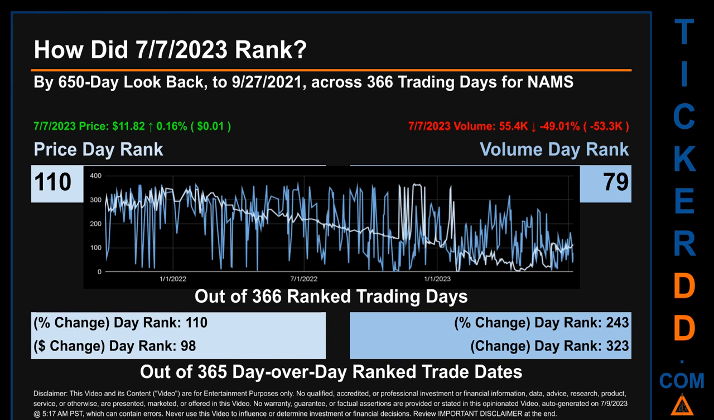The line graph overlays price and volume's daily ranking, as shown respectively in light versus dark blue, across those target days' trading days. In this view, essentially the dips are good whereas the spikes are bad. The price's day-over-day percentage change, jumping 0.16% on the 7th of July 2023, had a day rank of 110 while its dollar difference of 1 cent had a rank of 98 when compared day over day across 365 trading days. Volume's percentage change and difference were ranked respectively at 243 and 323.